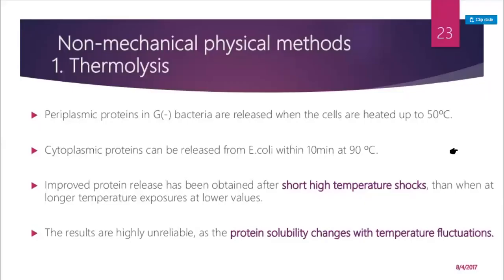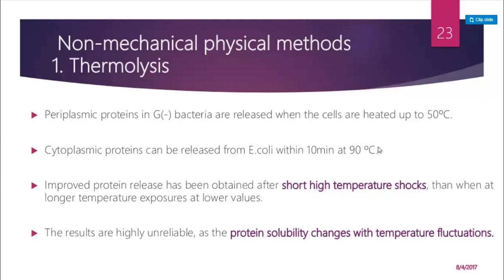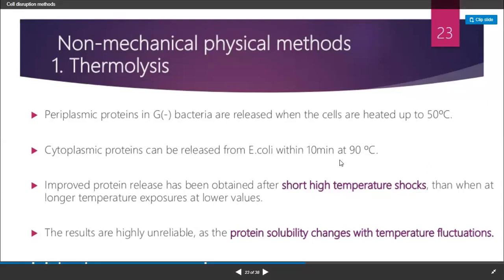In the non-mechanical method, that is the physical method of cell disruption, the first method is thermolysis. In thermolysis, bacteria and cells are heated up to 50 degrees centigrade, and some periplasmic proteins can be released from E. coli within 10 minutes at 90 degrees.